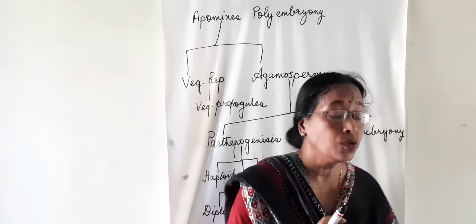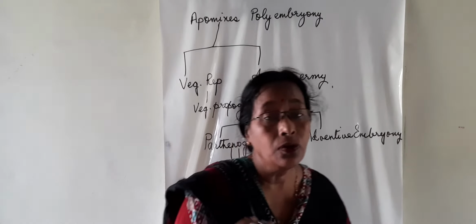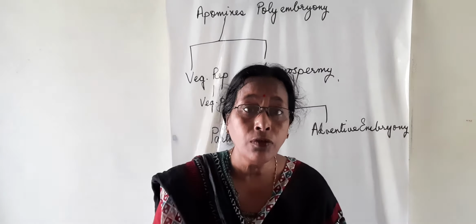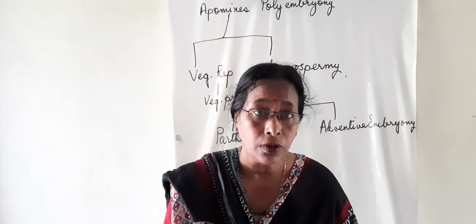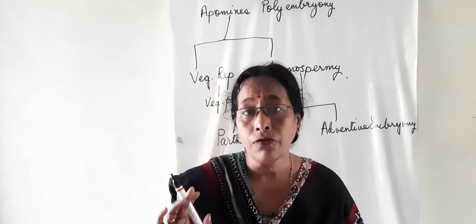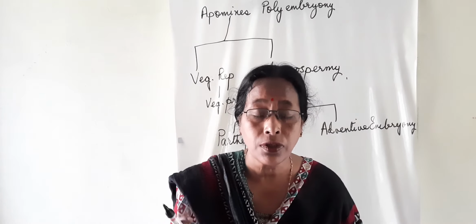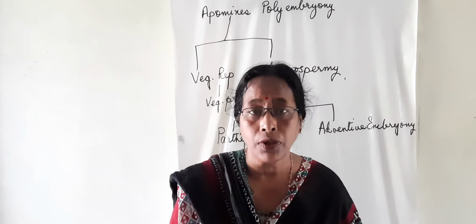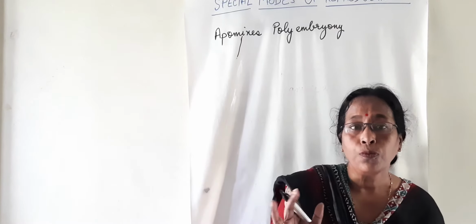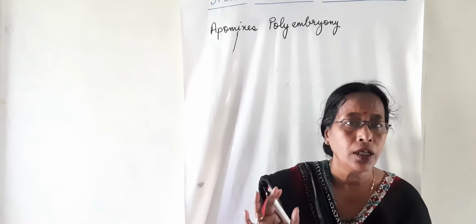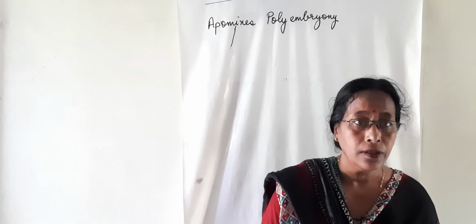Now let us come to polyembryony. This is the formation of more than one embryo inside the ovule. The best examples can be taken from the citrus fruits. The seeds of citrus fruits clearly show polyembryony. This is also an unusual feature which is found in angiospermic plants.